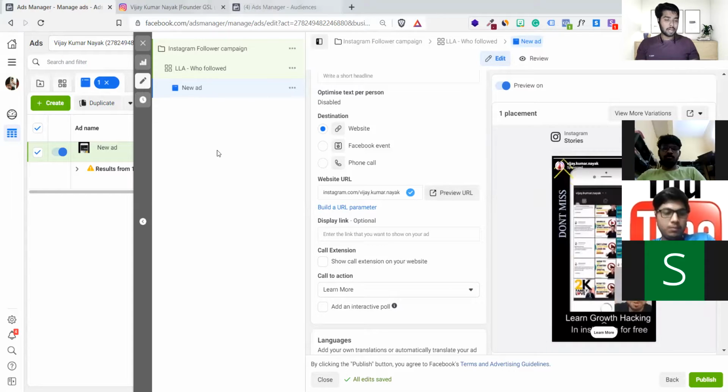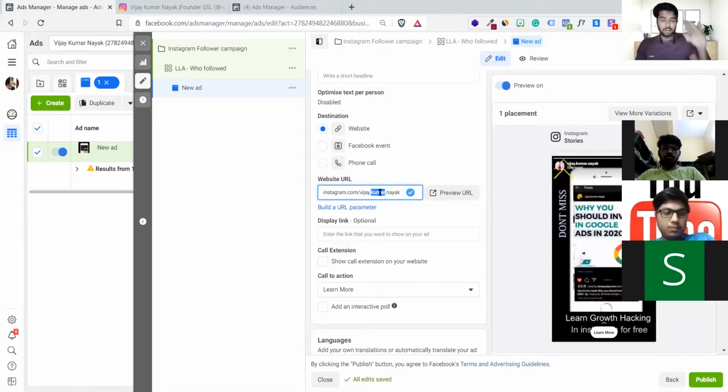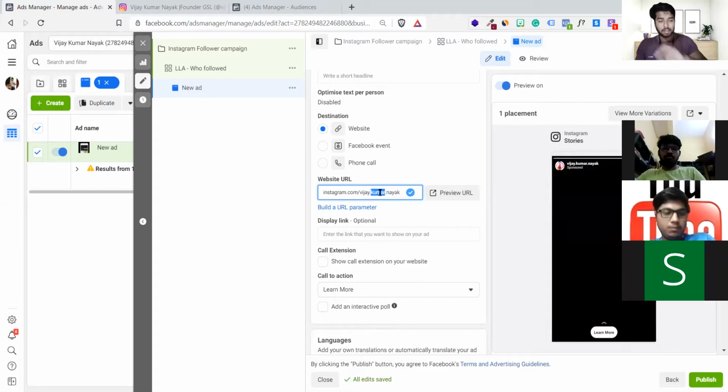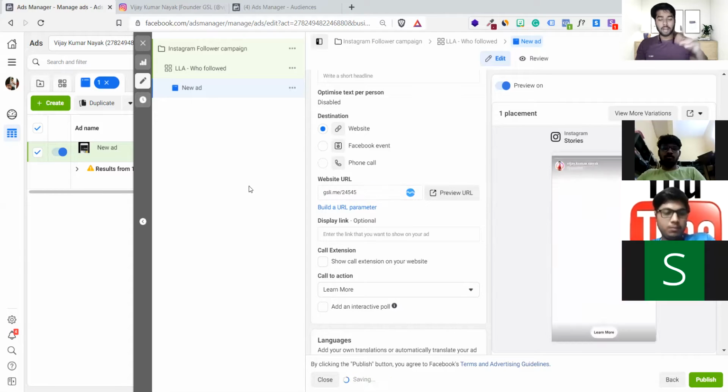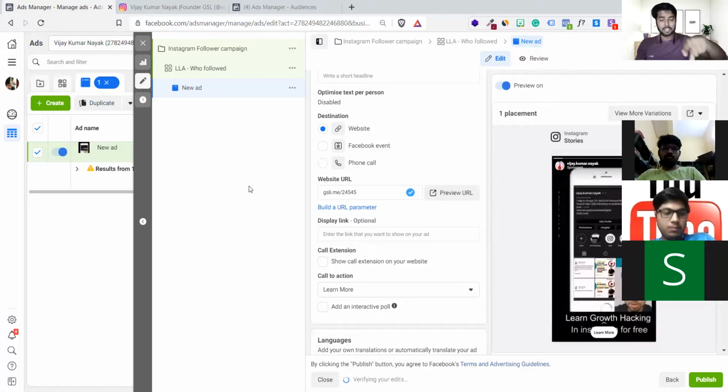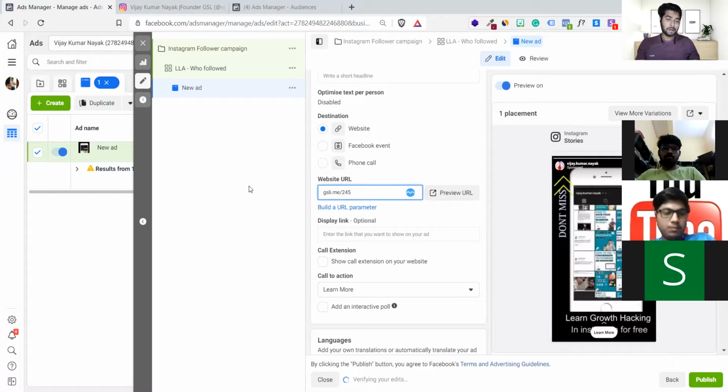In order to solve that, I have to use a deep link. To create a deep link, I found GetSetLink, and I provide links like gsly.me, this kind of links here. And what will happen? The moment people click on my ads, my profile will get loaded in 2 seconds instead of waiting for 6 or 7 seconds. That is the beauty of using GetSetLink for a follower campaign. I built GetSetLink for myself earlier, but now I found a use case.